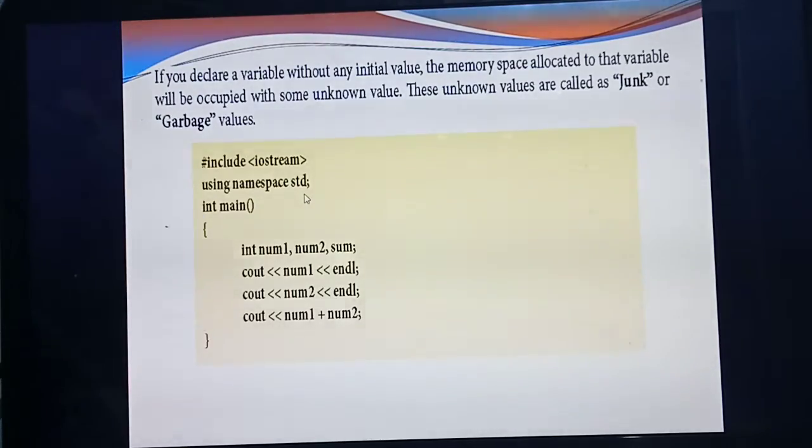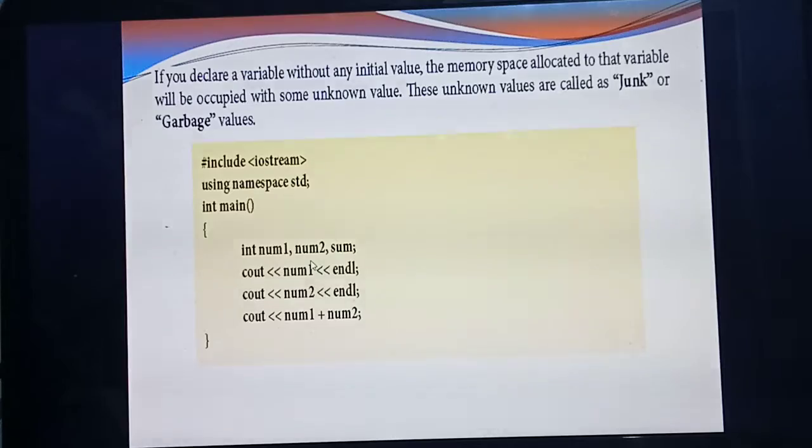Once you declare a variable, what will the compiler do? Immediately it will allocate space for the variable. Here you are using only 2 variables, num1 and num2, and the compiler will allocate some spaces for them in the memory, but you are not giving any values for the variables.